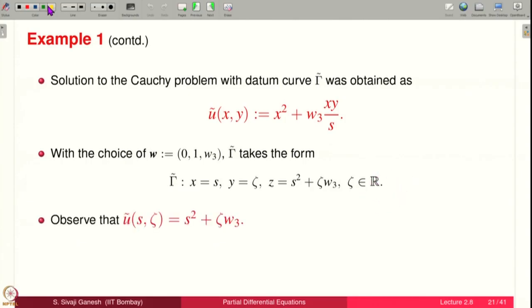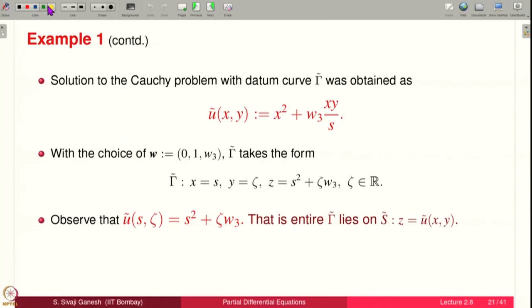Observe that u tilde of s zeta, that is substitute x equal to s and y equal to zeta, you get s square plus zeta W3. But what is s square plus zeta W3? It is this, the z coordinate. What is s and zeta? They are x and y coordinates respectively. It means that the entire gamma tilde lies on the surface S tilde.